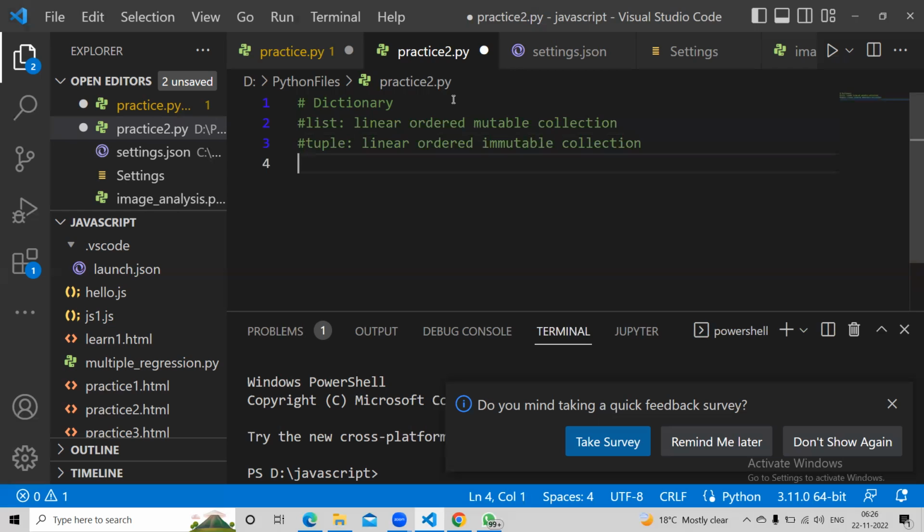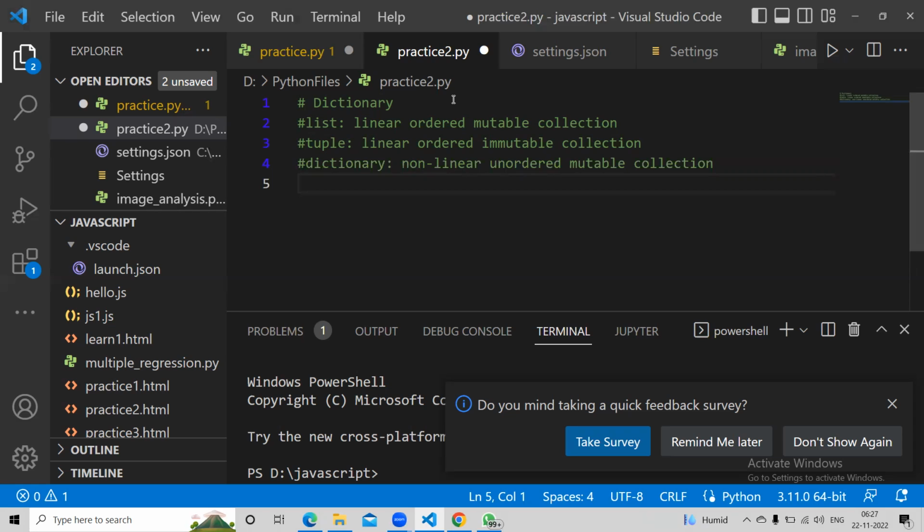Your dictionary becomes a non-linear, or unordered, mutable collection. Of course it is mutable. We'll see that it is unordered because there is no order in it. In list and tuple, we could access using 0, 1. Now, if you consider the dimension, dictionary is still one dimension, so in that way you can call it a linear collection also.